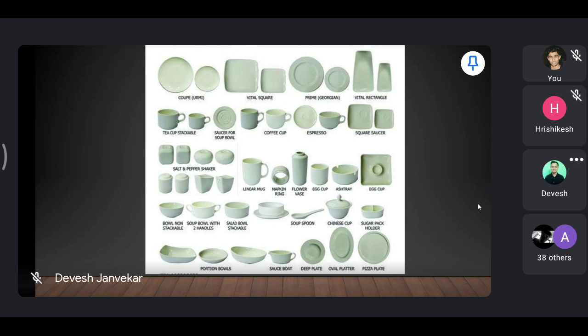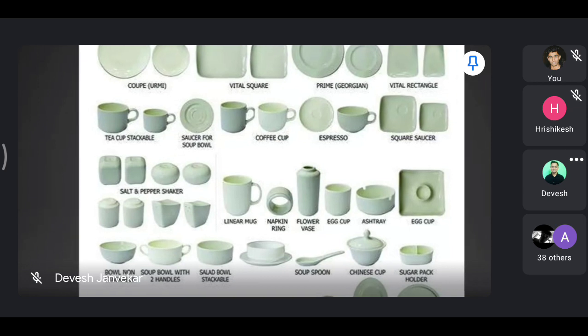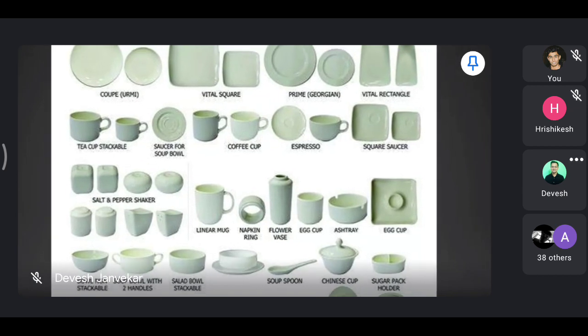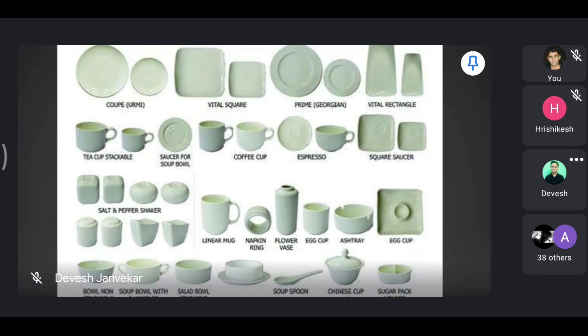Hors d'oeuvres are your, what are hors d'oeuvres? Serve the starter. Correct. You have worked in the restaurant, so you know. All your appetizers are termed as hors d'oeuvres.